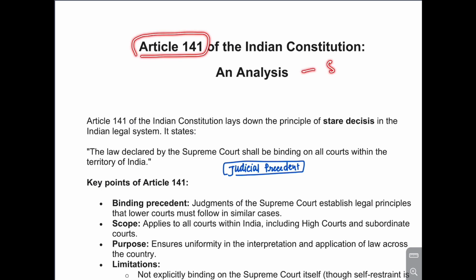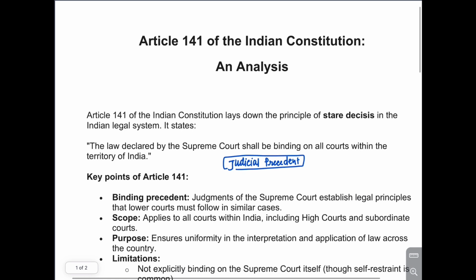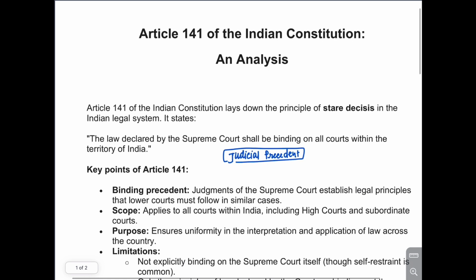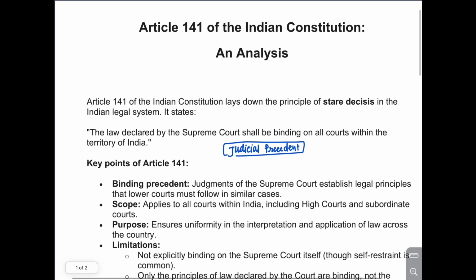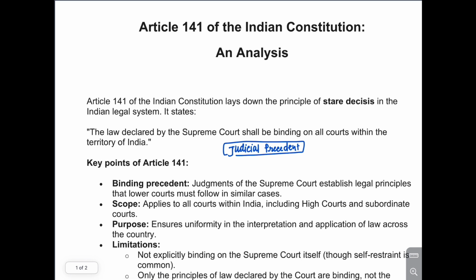So every day at 8 a.m. we are discussing one article of the Indian Constitution till the prelims. It will be helpful for preparing for the prelims from the polity perspective, because every day we will cover one article. That way we will be in touch with polity for all these 4 months, and we will have enough base in polity to answer each and every question. So from that perspective we are covering each and every article of the Constitution till the prelims.